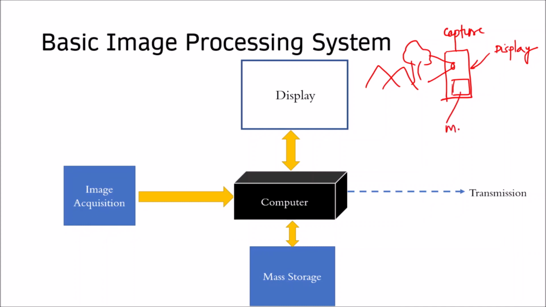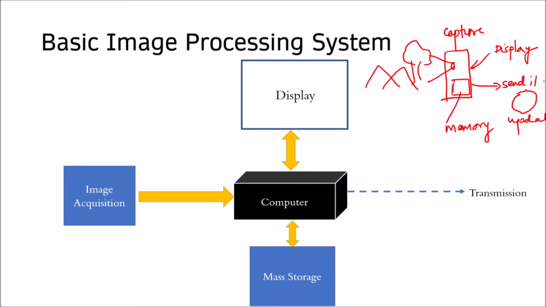Now if you want to update this image as your profile picture on the internet, you can send it through the internet and update it. So that is nothing but the basic image processing system.